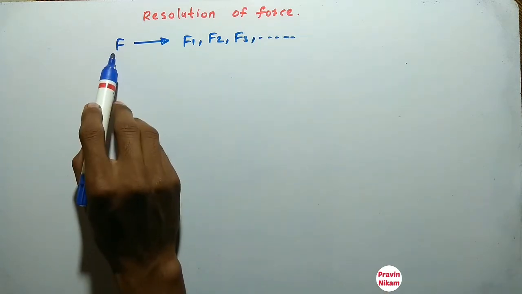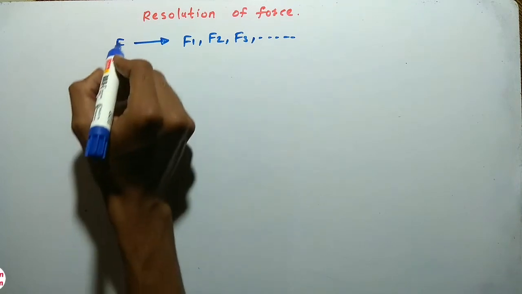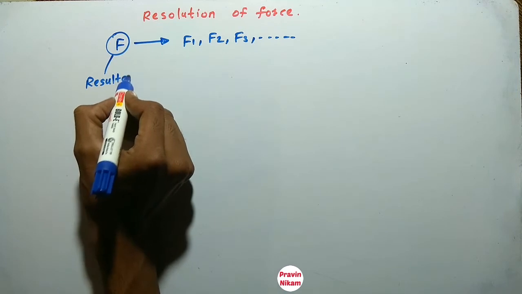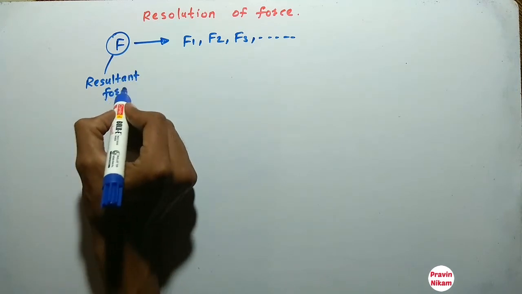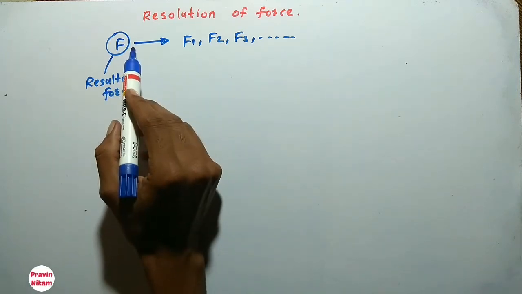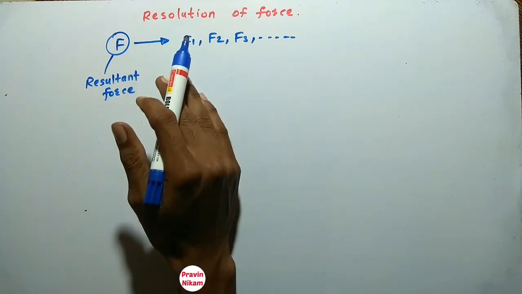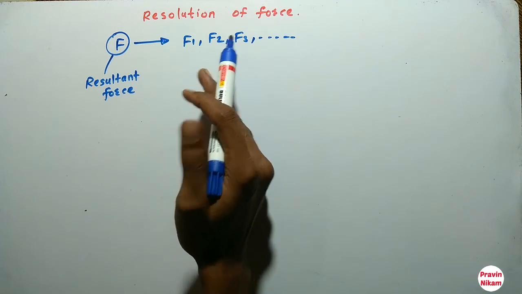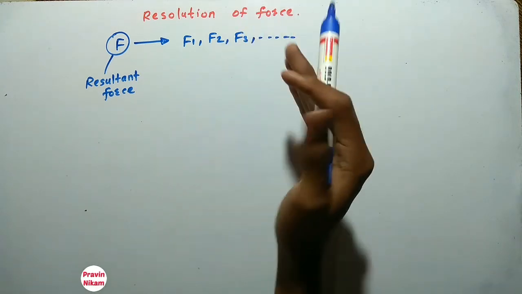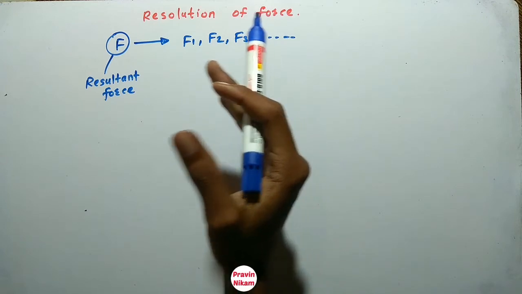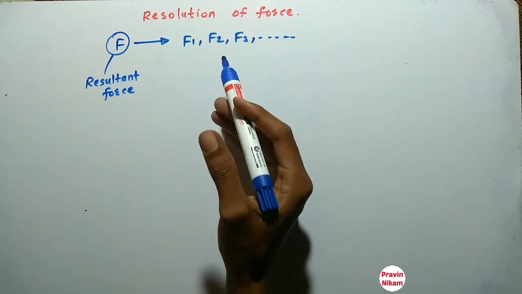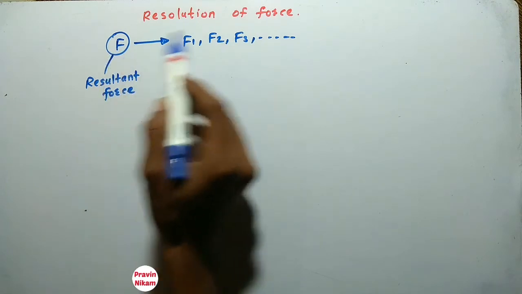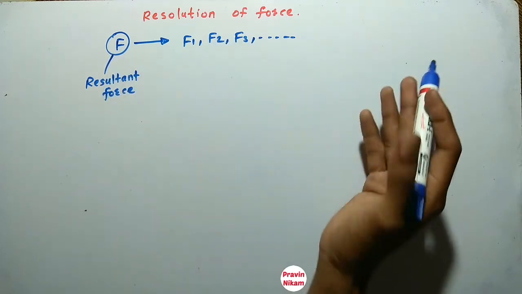So if this is one force F, that force is called as resultant force, and this resultant force is represented into different forces. So without changing the effect of the forces on a body, the components of this resultant force are F1, F2, F3 and so on.